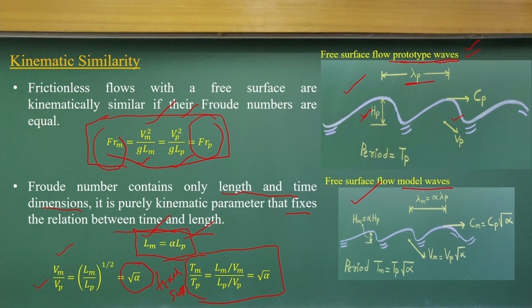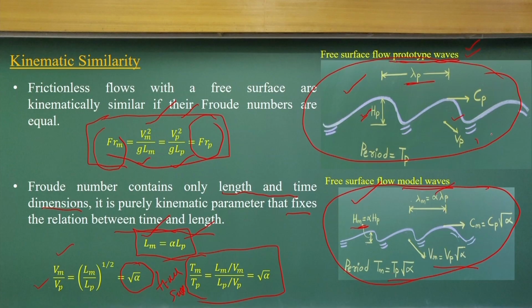So this is the prototype scale. After scaling down, we scale down the length, which is the length of the wave and the height of the waves, in terms of the alpha factor, but the velocity and the time have different scale factors. This is what we computed based on the Froude number similarity concept.